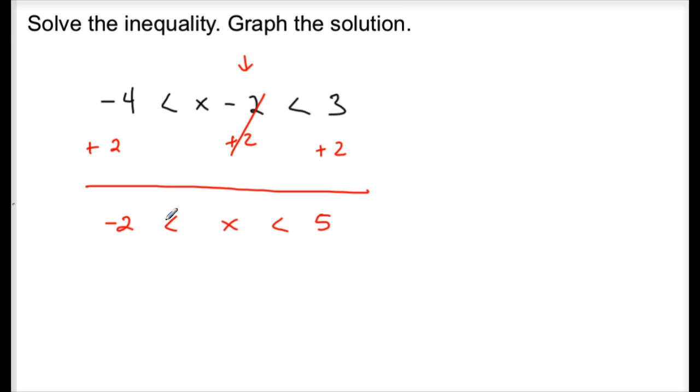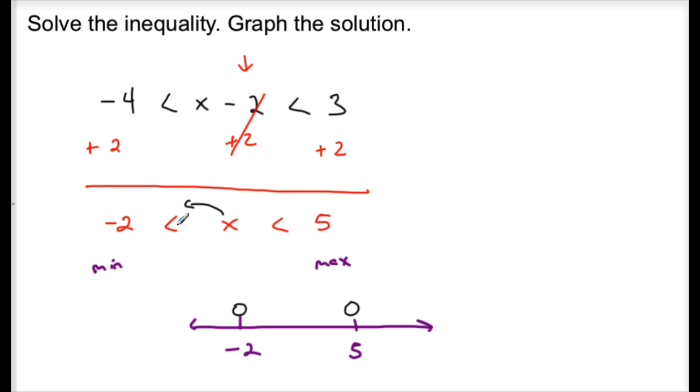When you have this solution, this should always be your minimum value, and this should always be your maximum value. On a number line, I've got -2 and 5. My inequalities do not have the equal sign, so these are both open circles. If you read this one backwards, x is greater than -2, so that's going this way. If you read this one, x is less than 5, that's going that way. So my solution will be everything in between -2 and 5.